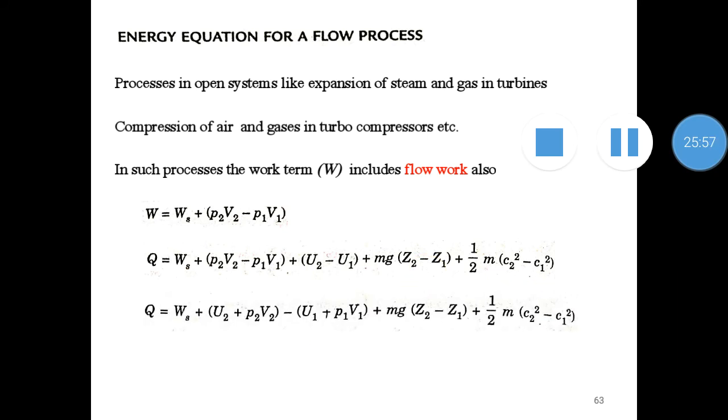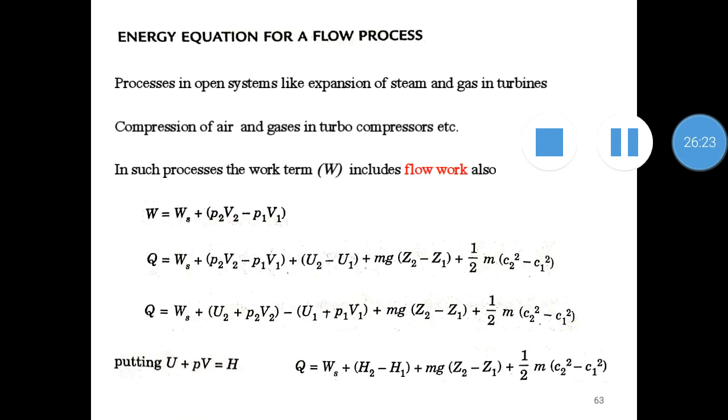Now rearranging this equation, grouping the internal energy term and the product of pressure and volume terms together, we can change the equation. We all know that U plus PV, where U is the internal energy and PV is the product of pressure and volume, is equal to enthalpy.